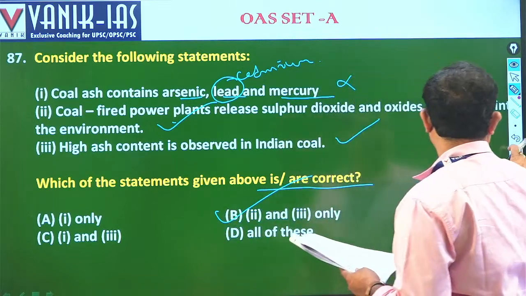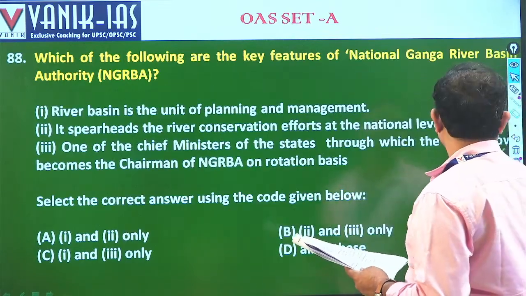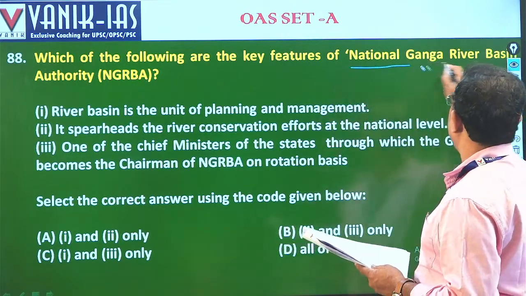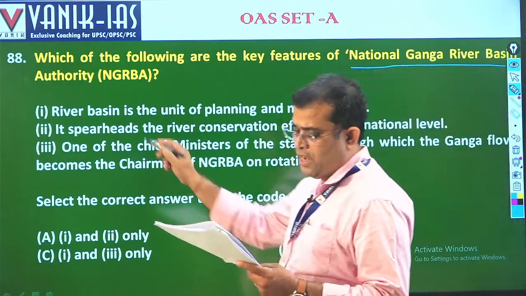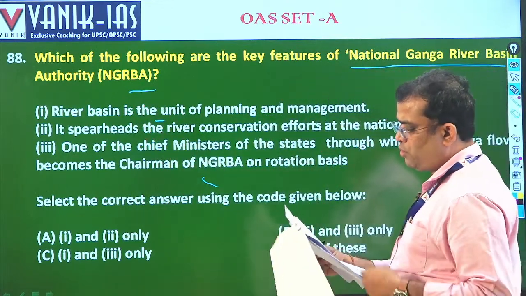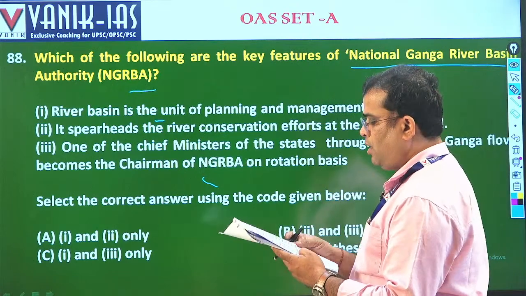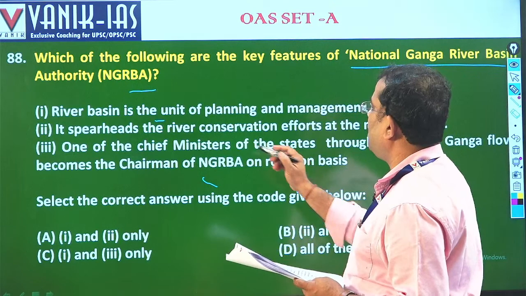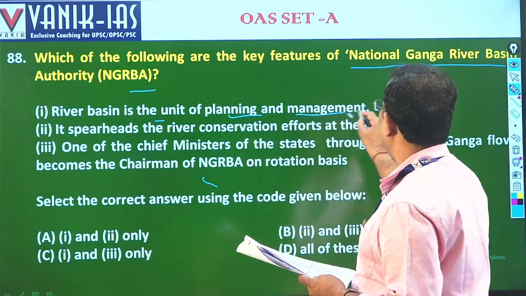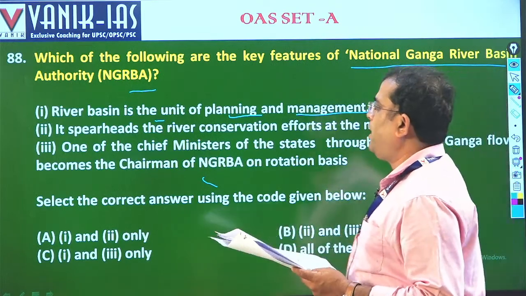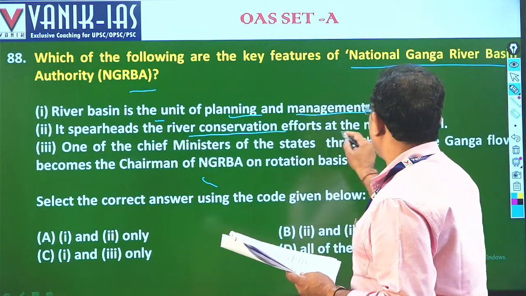Next we'll go for the next question. Which of the following are the key features of the National Ganga River Basin Authority, NGRBA? The river basin is the unit of planning and management. This is correct, and it spreads the river conservation efforts at the national level.